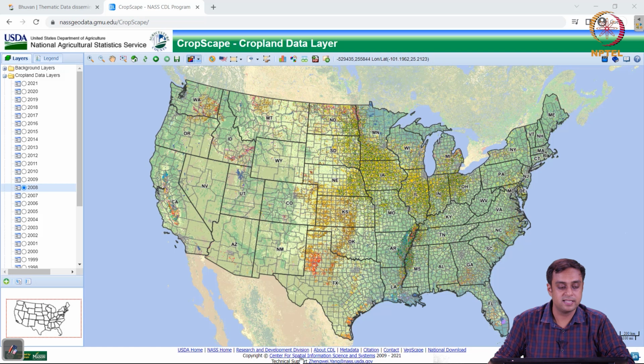And this data set, as you can see right away on the left panel, you have different years for which you can display or visualize this data set. What's on this data set? It says Cropscape. So as the name suggests, its utility is supposed to be the cropland distribution across the United States.